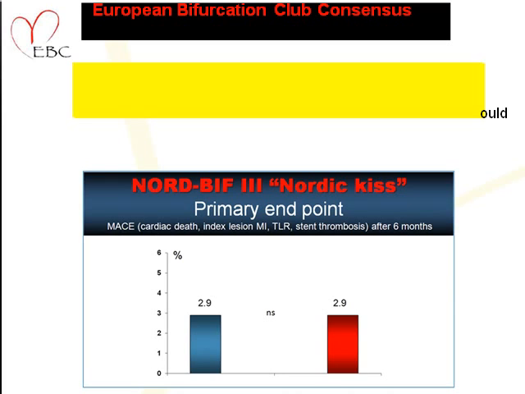As I said yesterday, there is of course the Nordic 3 study, which came with a kiss versus no kiss comparison. What we generally believe is that this study showed that at the end of 6 months, the MACE rates, myocardial infarctions, TLR, and ischemia more or less remain the same between kiss or no kiss. So we are not very sure whether even in the provisional stenting we should essentially do a kiss for all these patients.